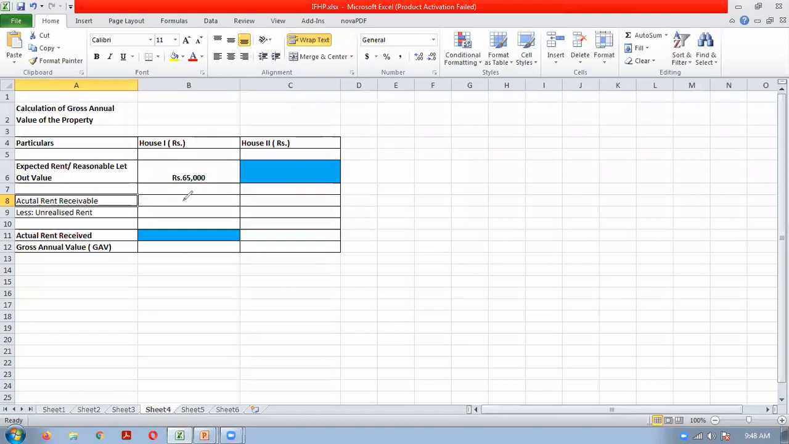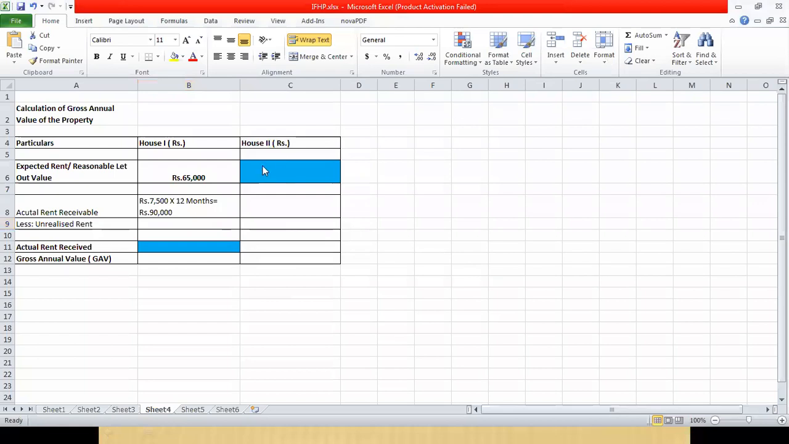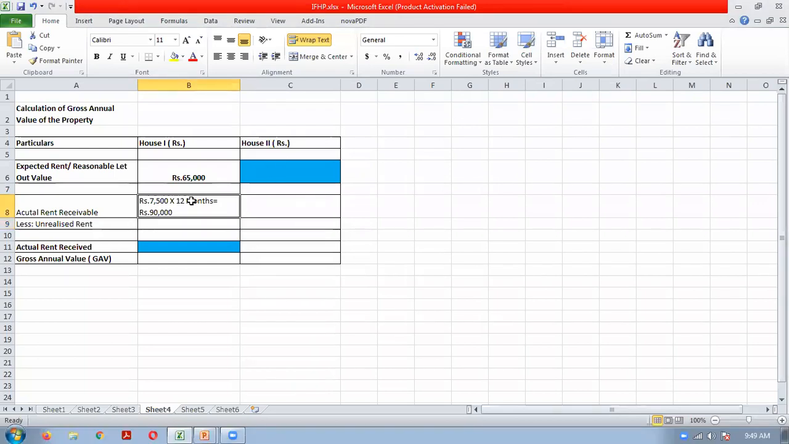So 7,500 into 12 months. So this much is the rent receivable. Now per month you will get 7,500, and 7,500 into 12 months will give you the rent for the 12 months. How much will it be? 7,500 into 12 is 90,000. So rupees 90,000 is the actual rent receivable. Means Mr. A should have received 90,000 rent from property 1, house 1.